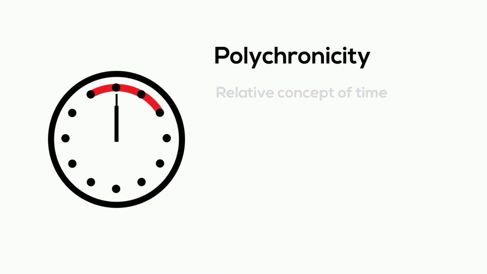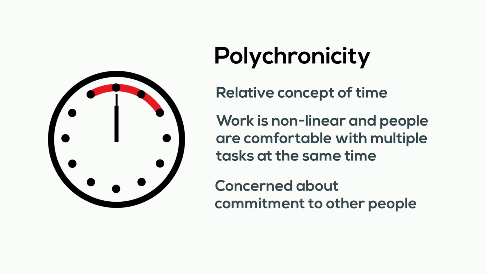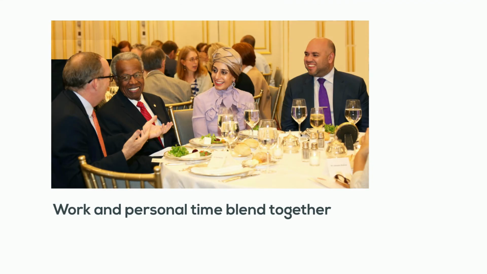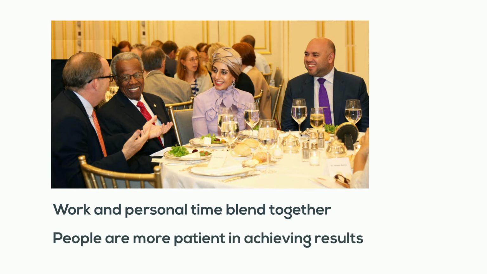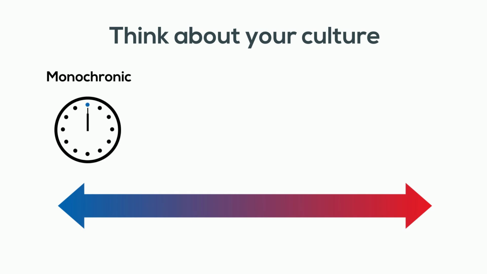Polychronic cultures have a relative concept of time. Work is non-linear as people are comfortable to carry out multiple tasks at the same time. People are often late and are more concerned about their commitment to other people than to their job. Countries in Latin America, the Middle East and Africa are all polychronic cultures. Work and personal time tend to blend together, and people are more patient in achieving results. Think about your culture. Are people monochronic or polychronic?